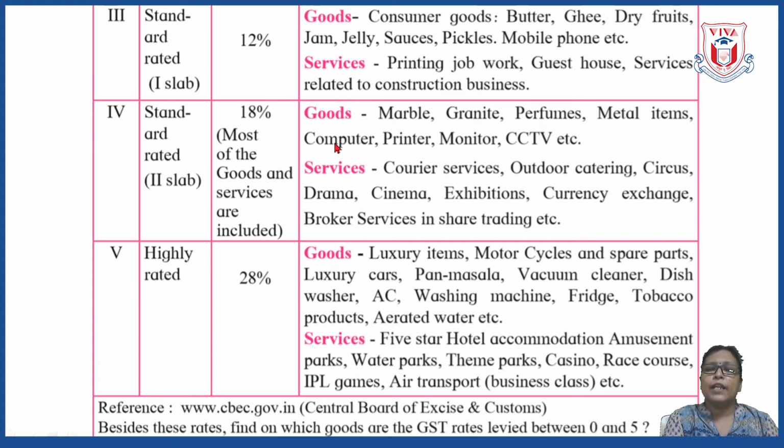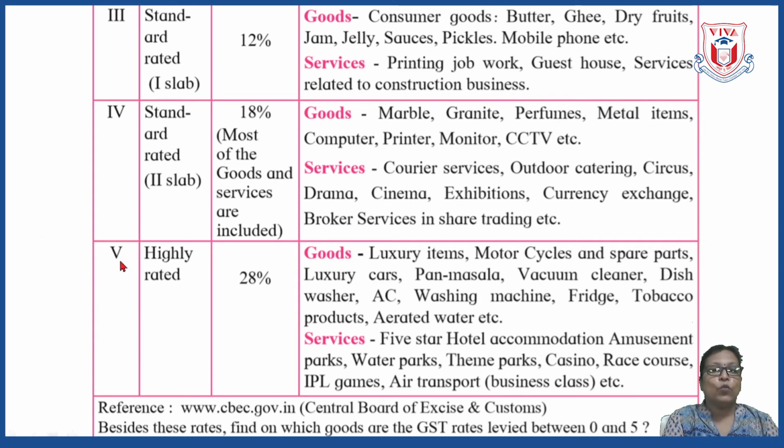So such goods are considered under this second slab. And services like courier services, outdoor catering, circus, drama, cinema, exhibitions, currency exchange, broker service in share trading, etc. All these services are considered under this second slab.